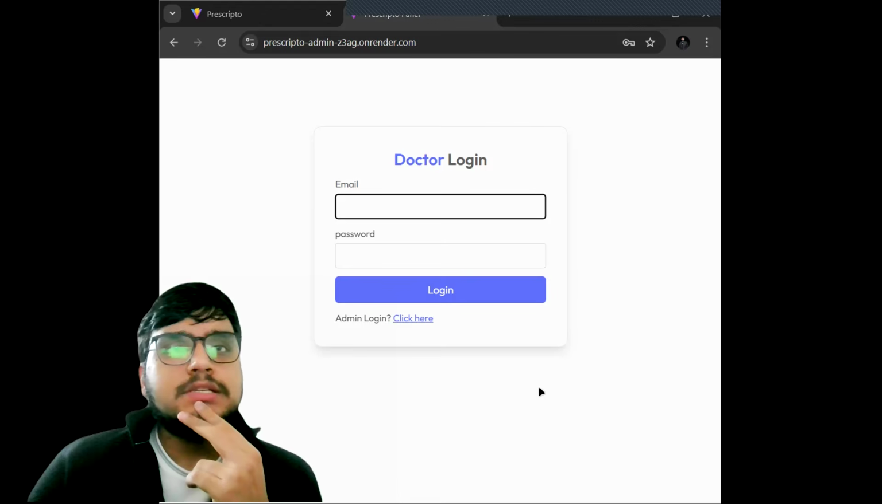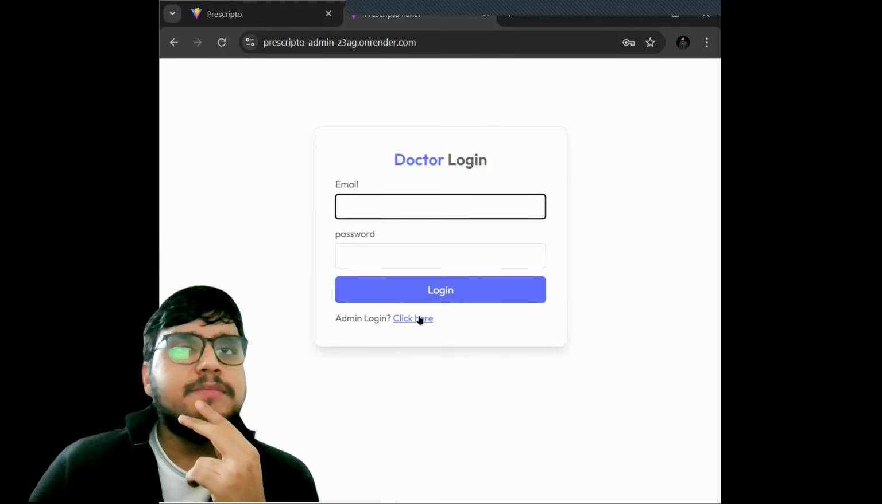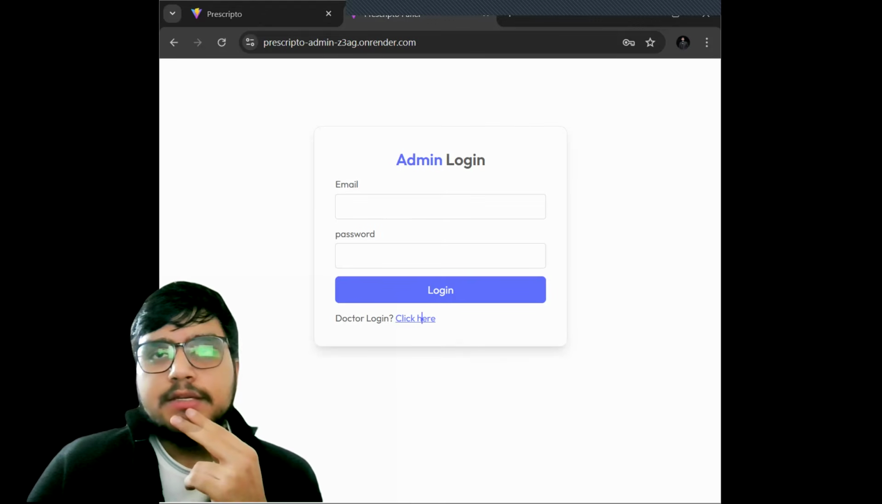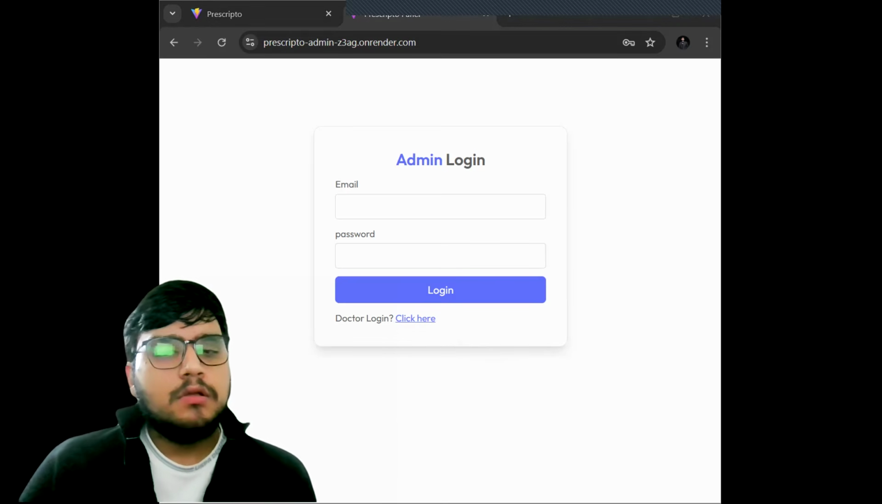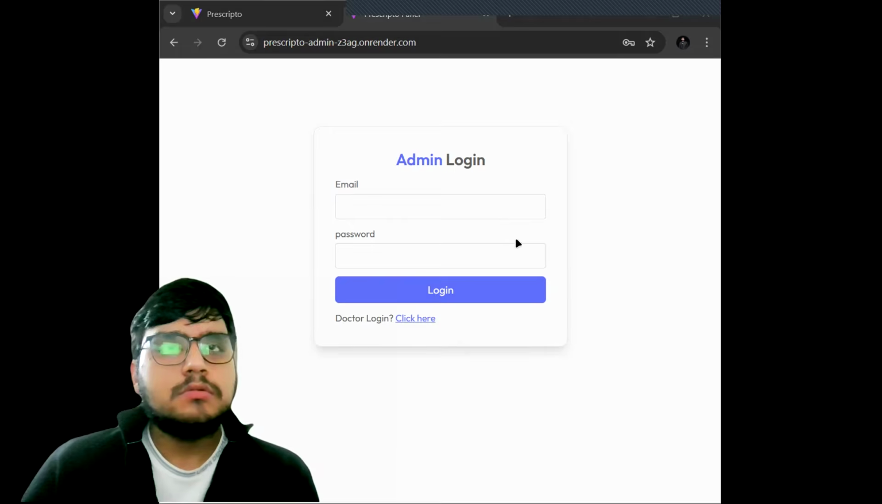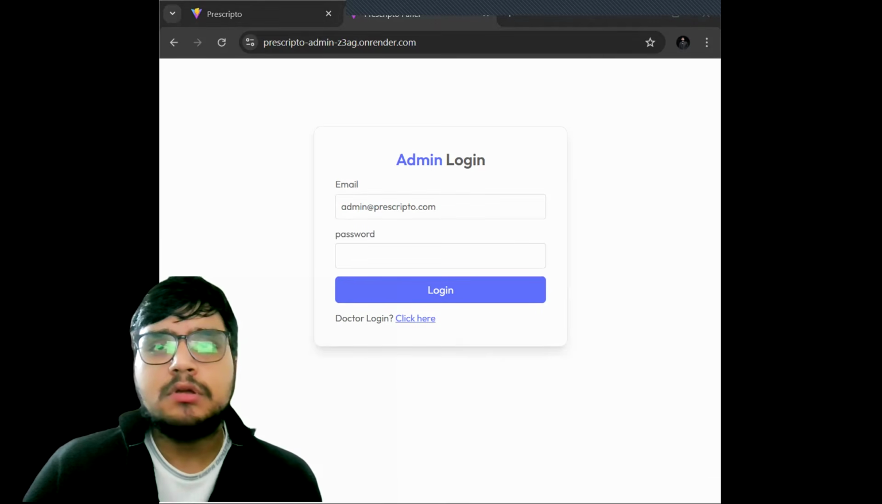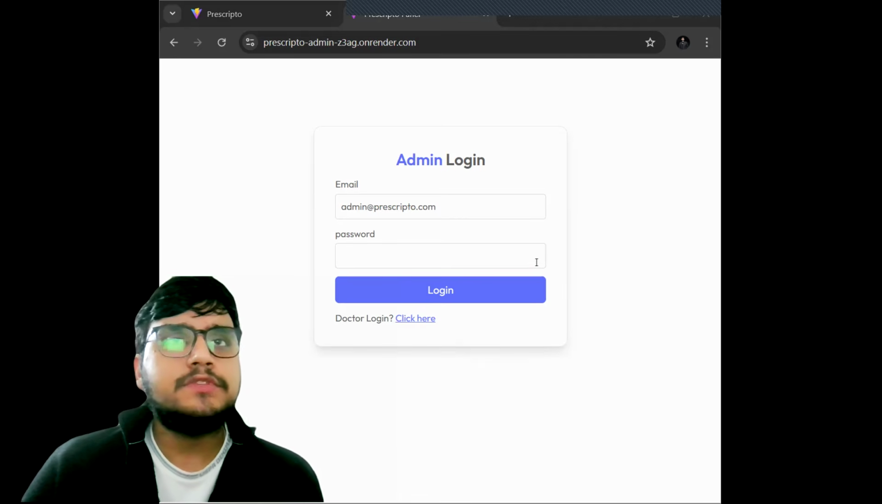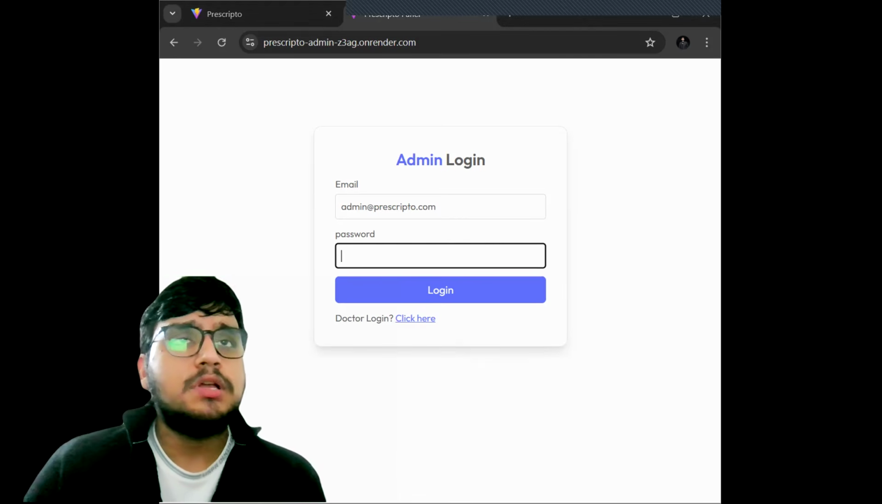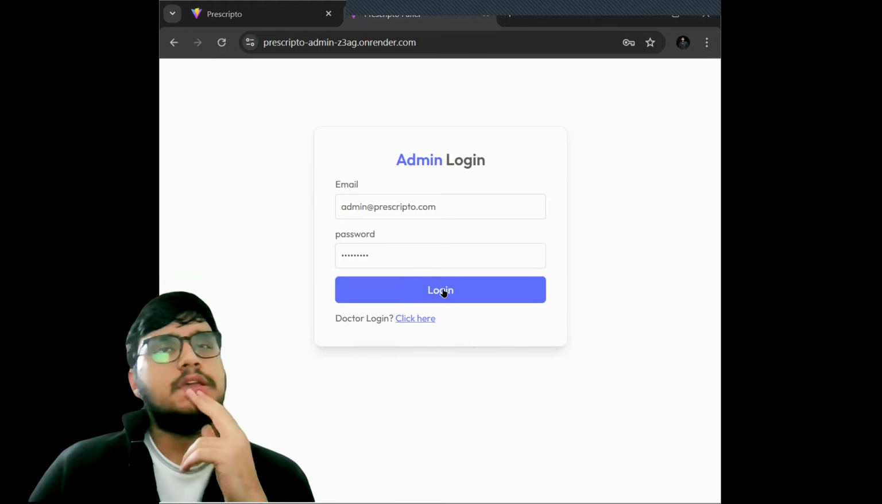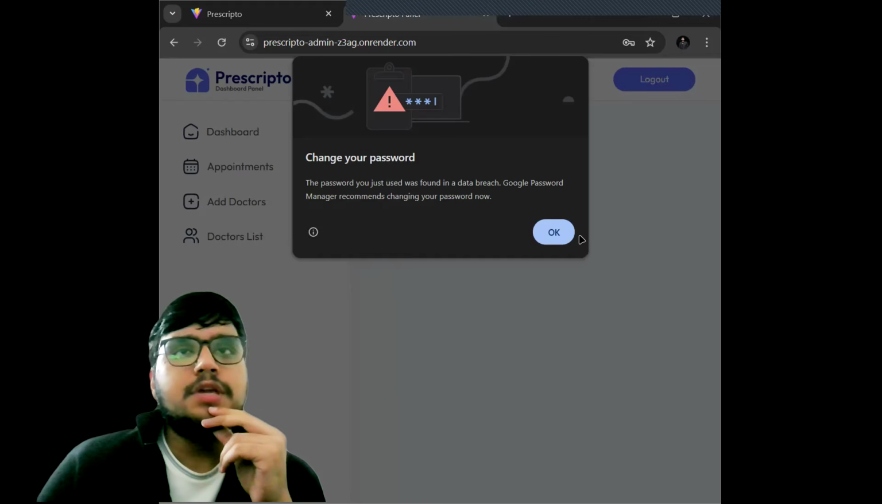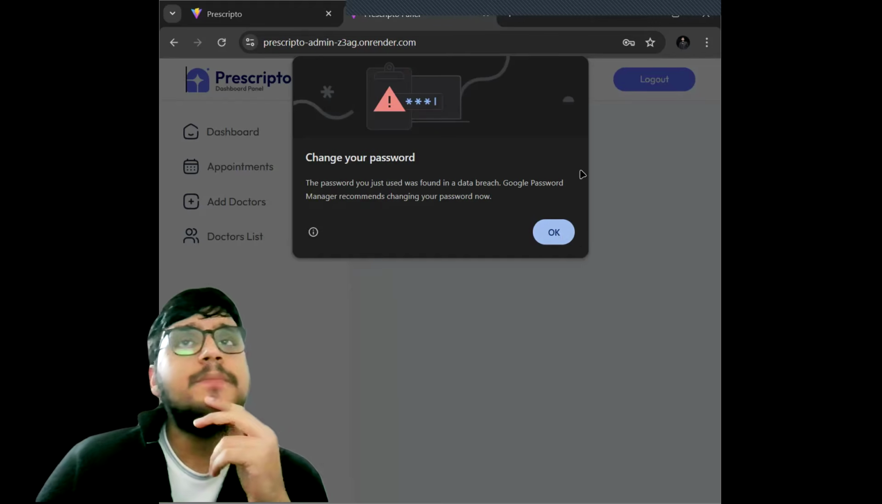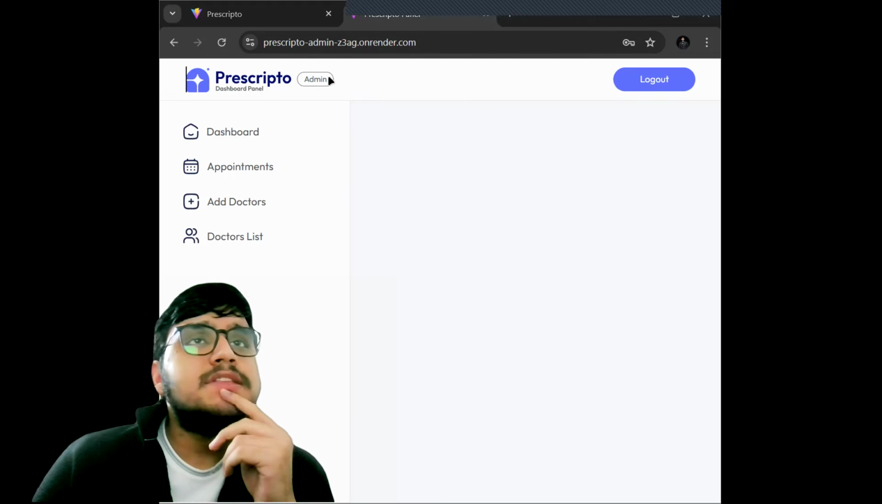Now let's log into the admin site. Let's write the credentials for admin. There are lots of things to remember, so I'm forgetting this very basic thing. Okay, so change your password. Okay, so yeah, this is the admin panel.